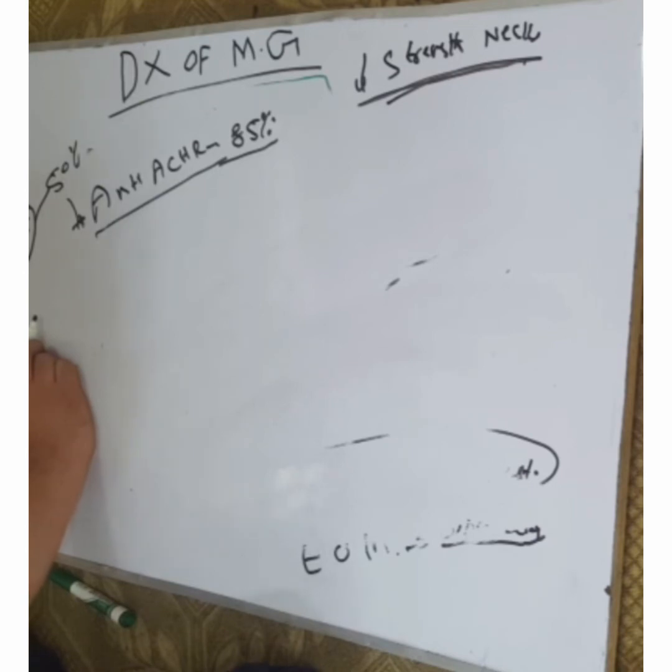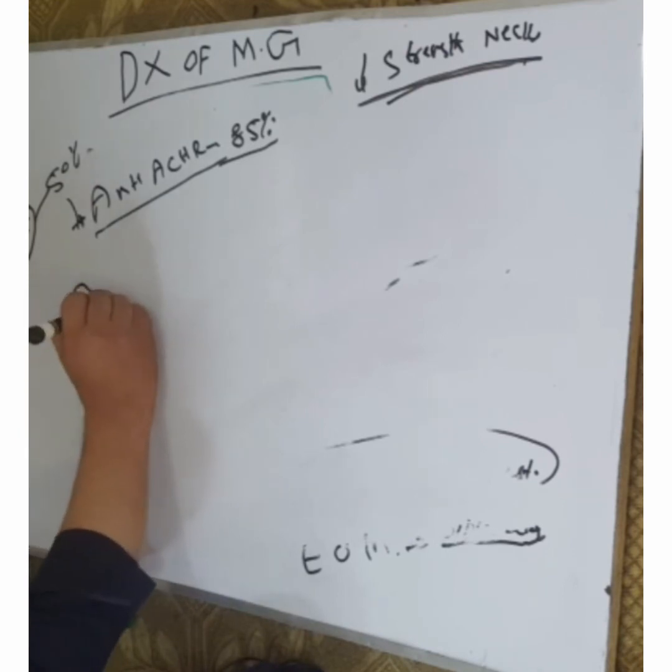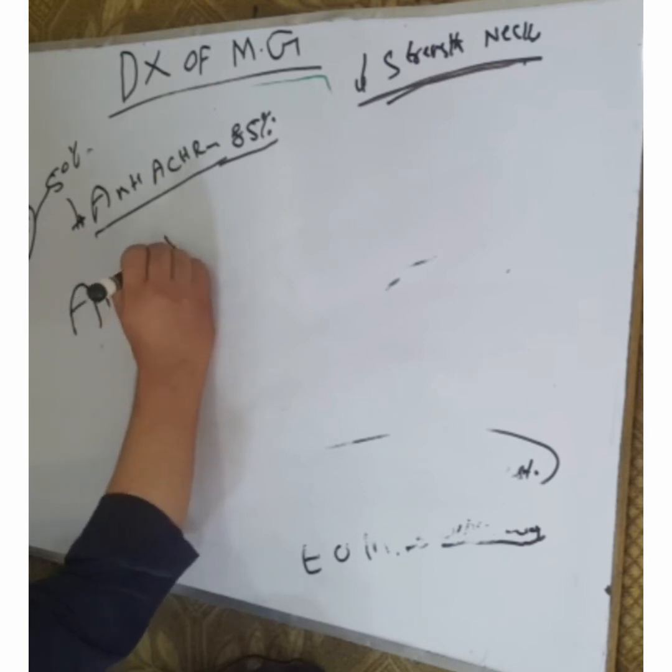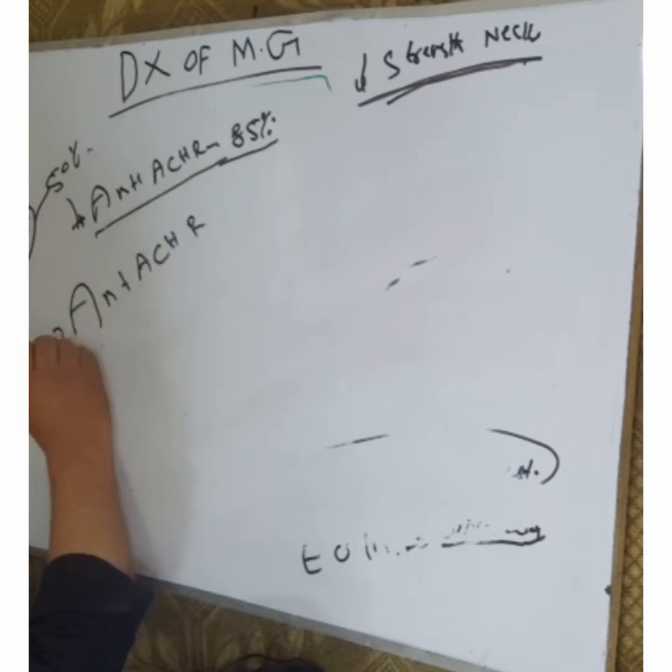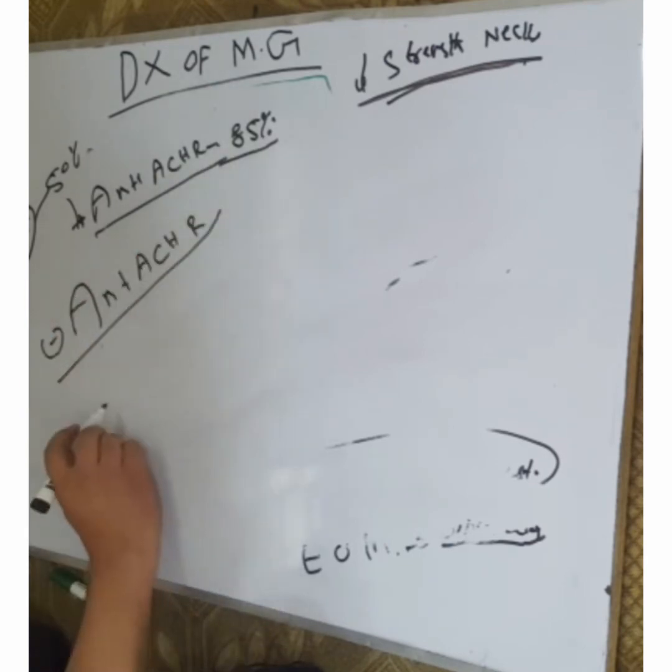In some cases the acetylcholine receptor antibodies are negative. It does not mean that the patient does not have the disease. Sometimes they may be negative and the patient has Myasthenia gravis.